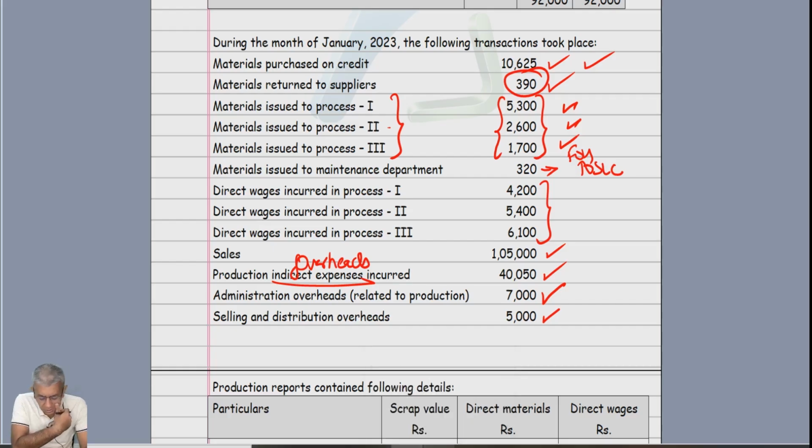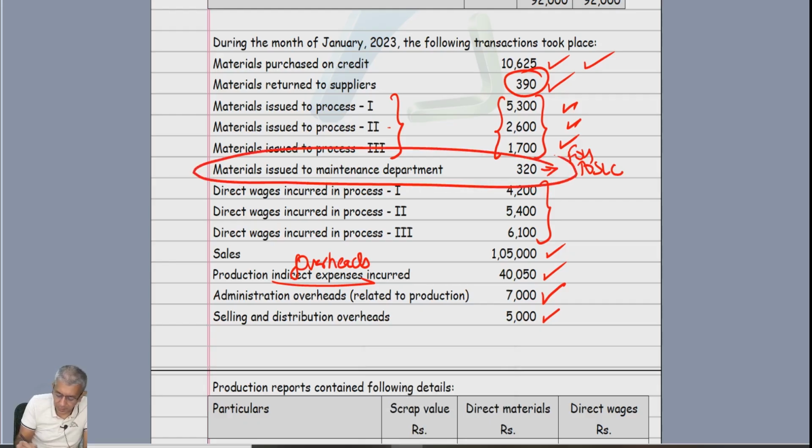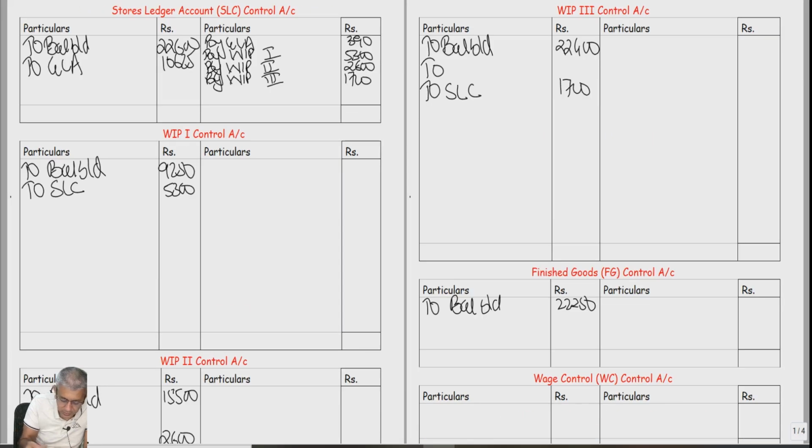Further. Materials issued to the maintenance department. Okay, so go to SLC account credit side, write down by factory overheads.